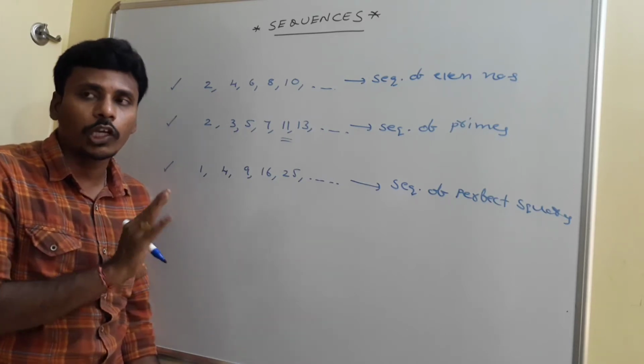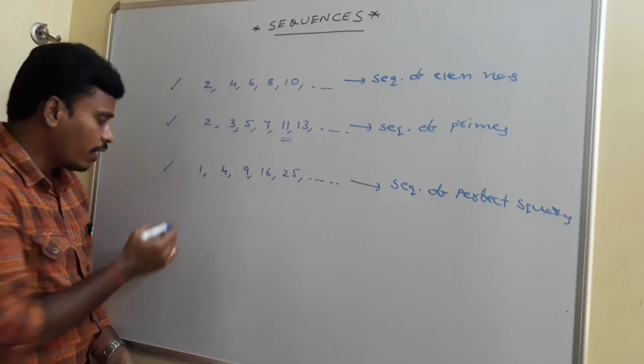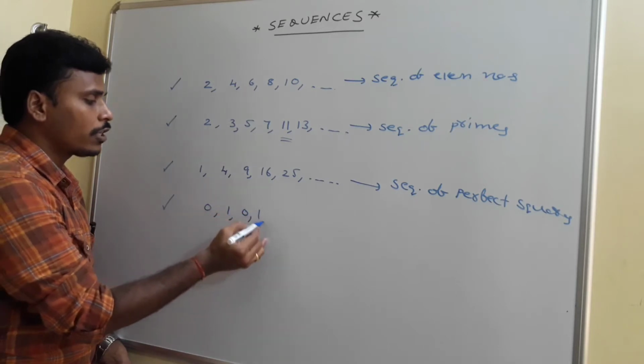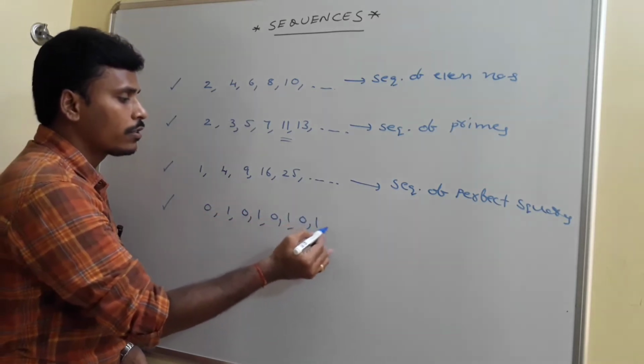If it is not possible, we don't call it a sequence. Right? I will give you a few examples like this. For example, I have a sequence like this: 0, 1, 0, 1, 0, 1, 0, 1, like that.